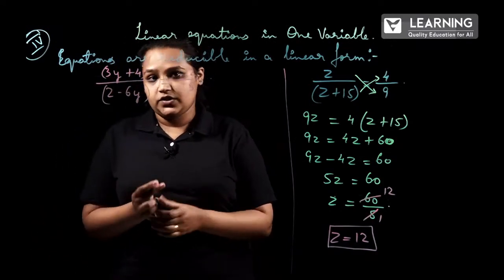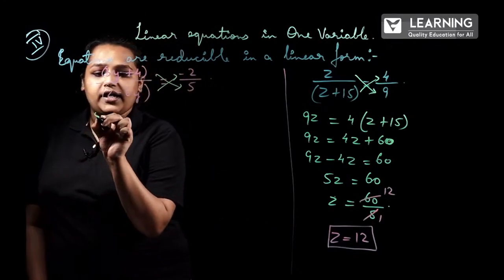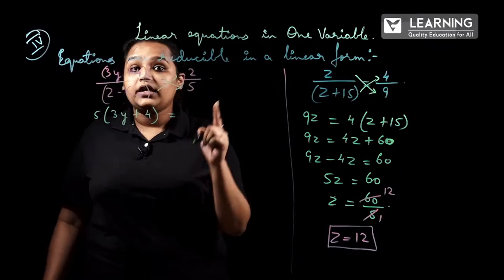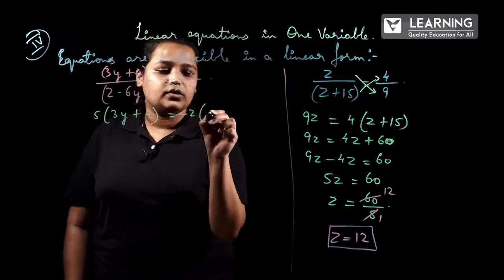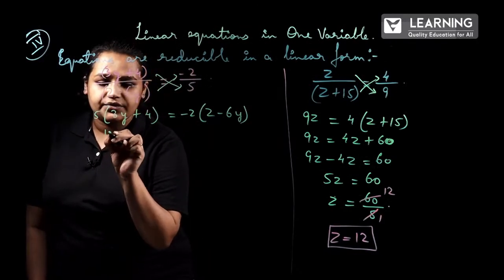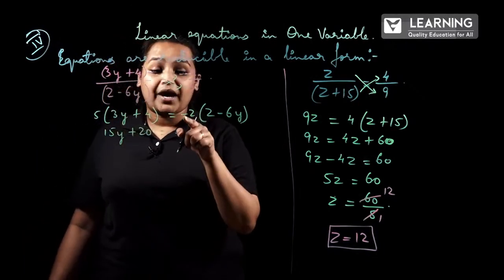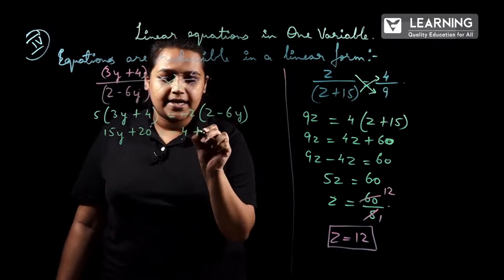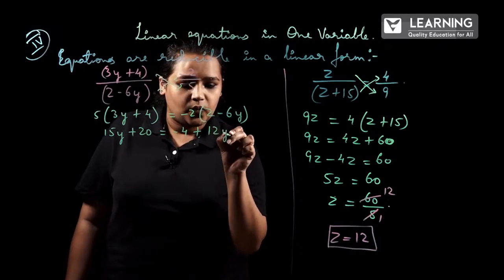Here also, as usual, cross multiply. 5 into 3y plus 4 is equal to, here you have to be careful because the numerator has a negative sign, minus 2 into 2 minus 6y. 5 into 3y, 15y, plus 5 fours are 20, is equal to minus 2 into 2, minus 4, minus into minus plus 2 into 6y, 2 sixes are 12y.